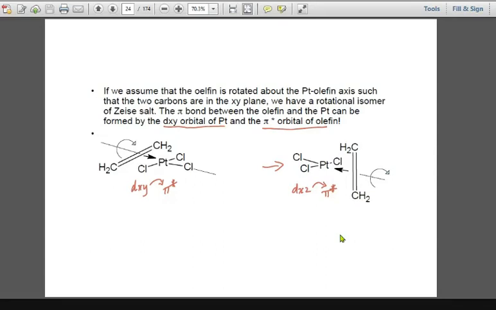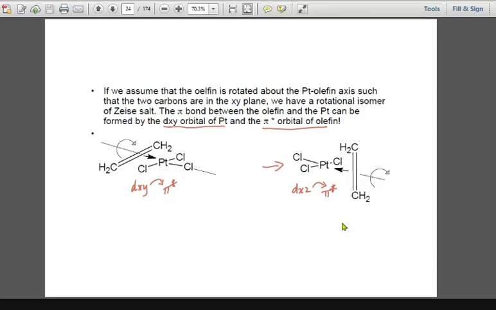Achha. Anyhow, whether the electron density is transferred from dxy or dxz, in short, there is a transfer of electron density from metal to ligand, and those electrons are going to sit in the pi star antibonding orbital. So altogether I can say that the bond order is going to decrease. Why? Because bond order is equal to 1/2 (Nb minus Na). What is Nb? The number of bonding electrons minus the number of antibonding electrons, right?